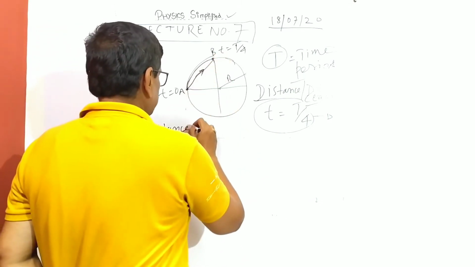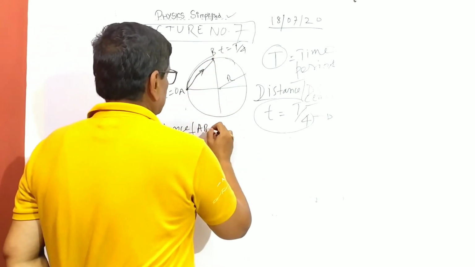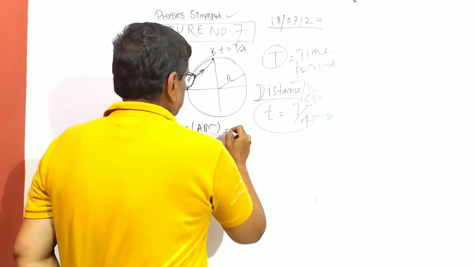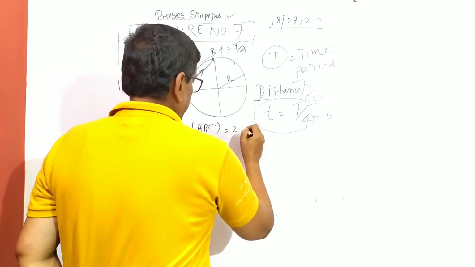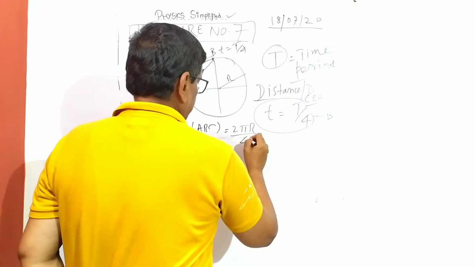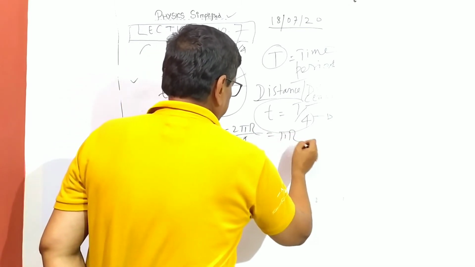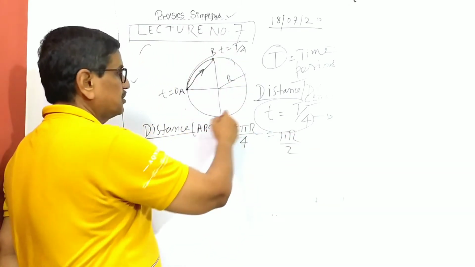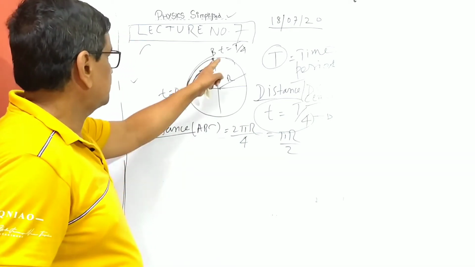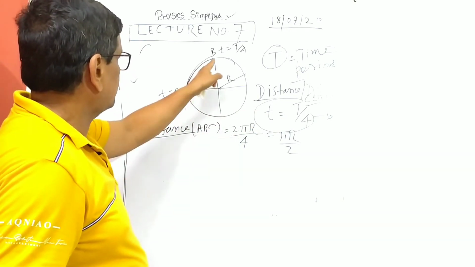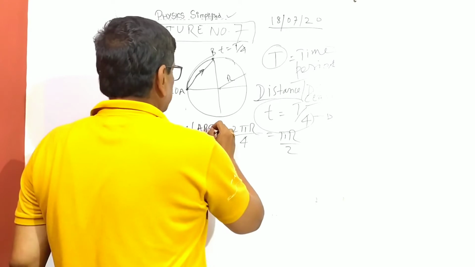So distance is also AB, but it is a curve. So you say R. And what is this? So 2 pi R by 4, so it is pi R by 2. So 2 pi R is the total circumference, and the time period is t by 4, so 1 quadrant, and this is arc length, so I am putting it as arc.